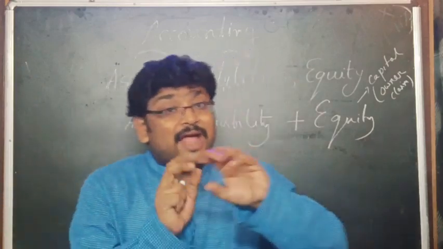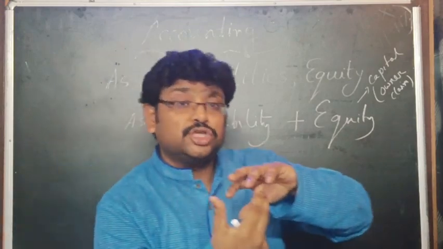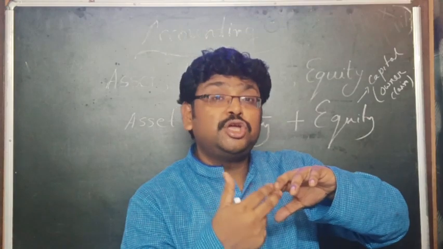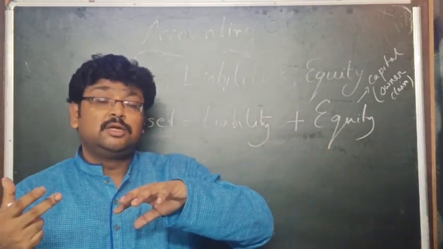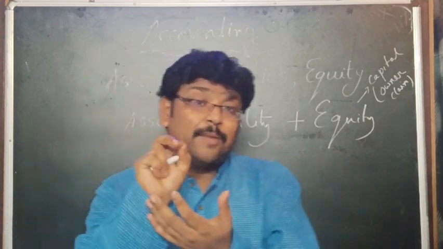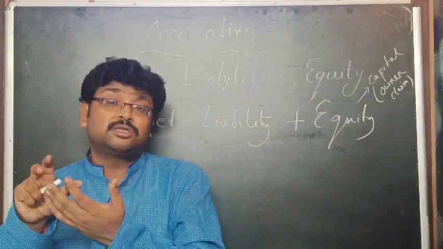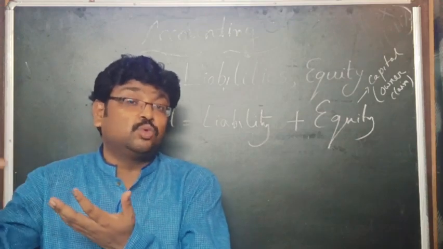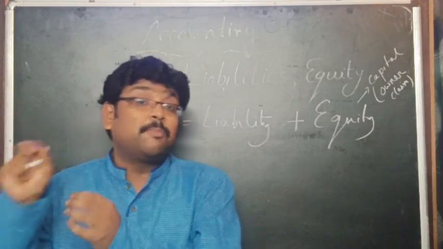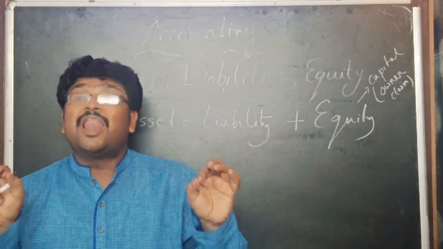As a result of the past event, there are present obligations to transfer economic resources, and that is called the liability. You have to transfer the economic resources because of the past event, and this is the present obligation, and it is the liability.